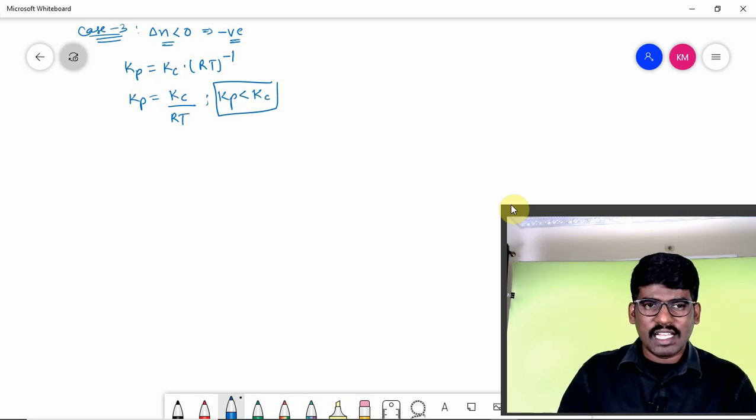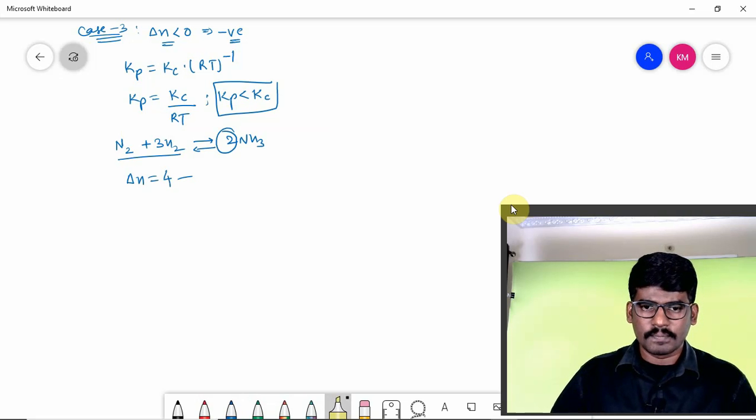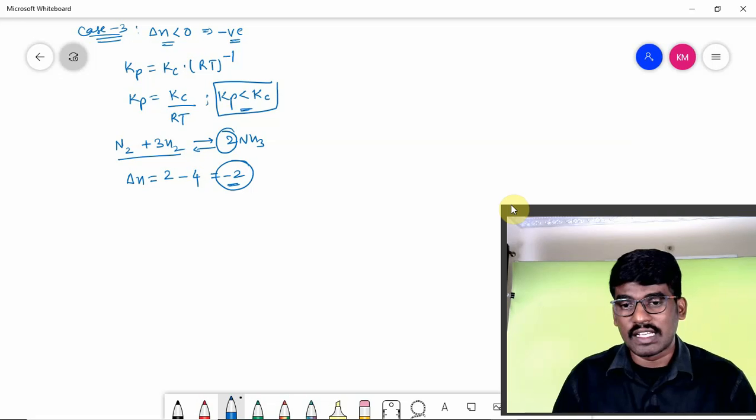So we can take an example here. N2 plus 3H2 reversible with 2NH3. So delta n: number of moles of products can be taken as 2, reactants will be 4. 2 minus 4 is minus 2, we got negative, so Kp will be less than Kc.